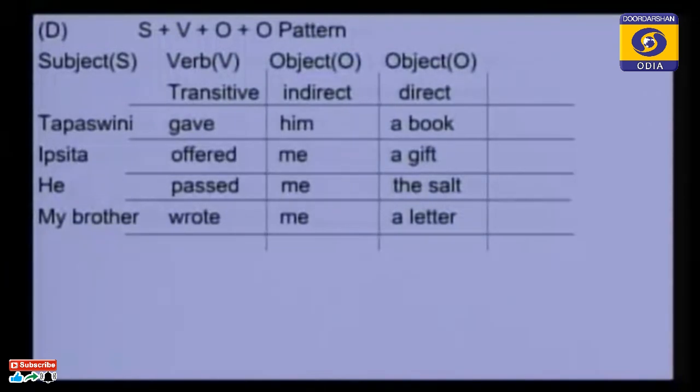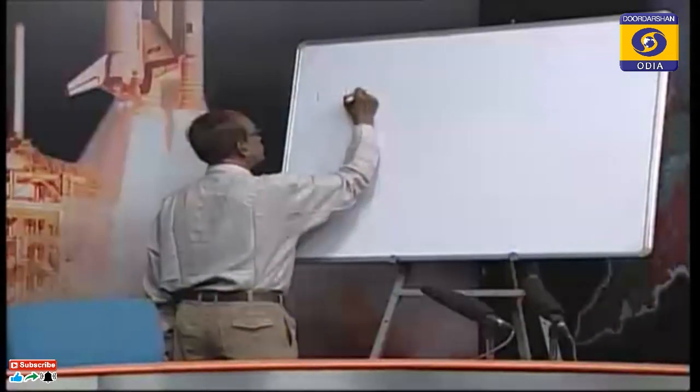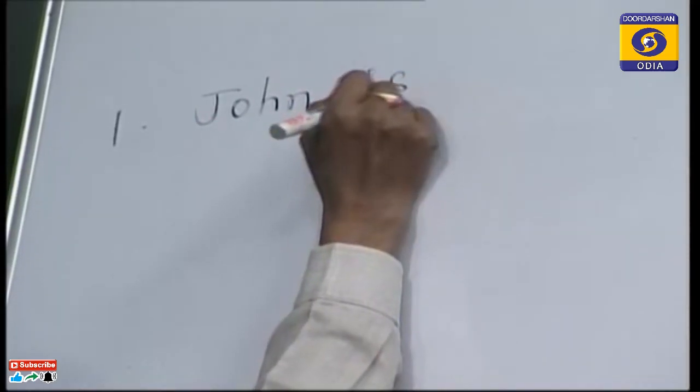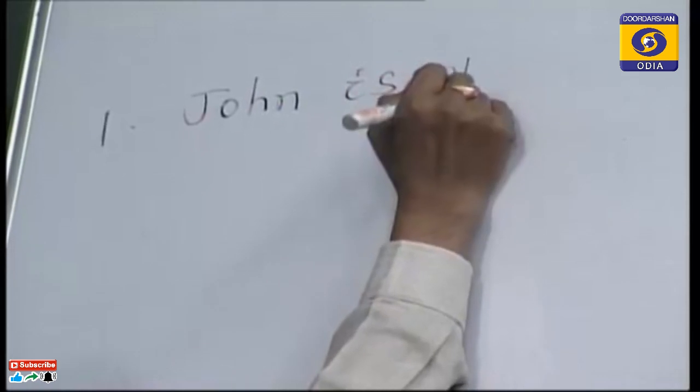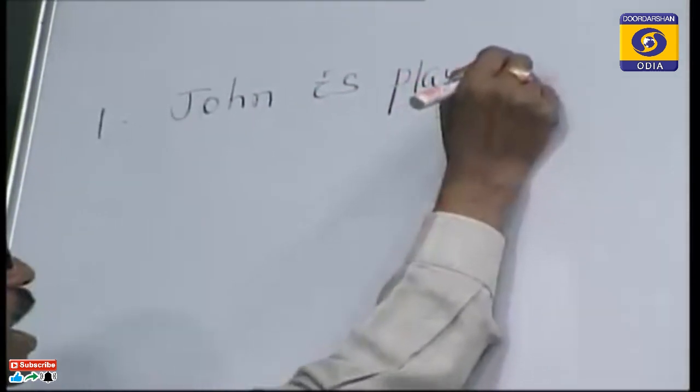Please open your book and look at the blackboard or whiteboard. Okay. Question number 1 is, John is playing outside.